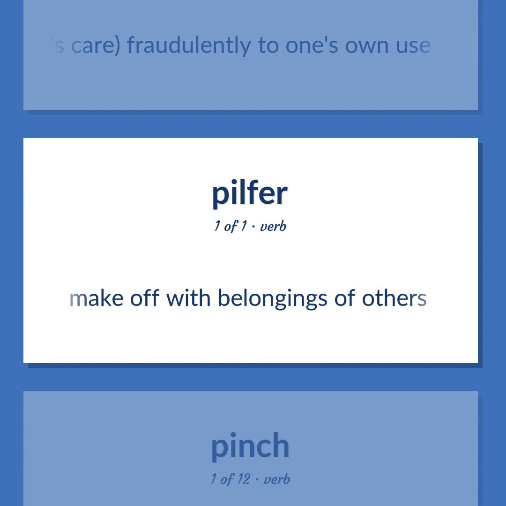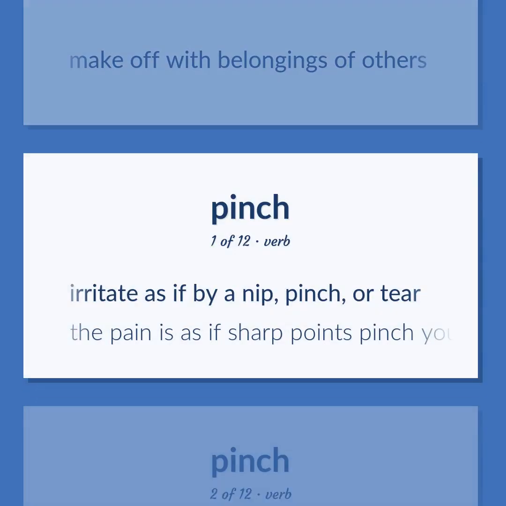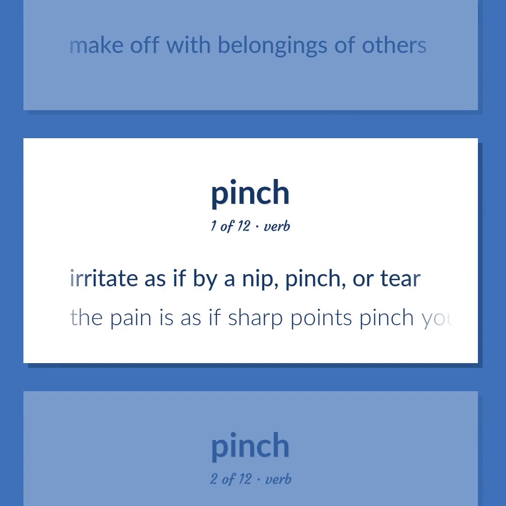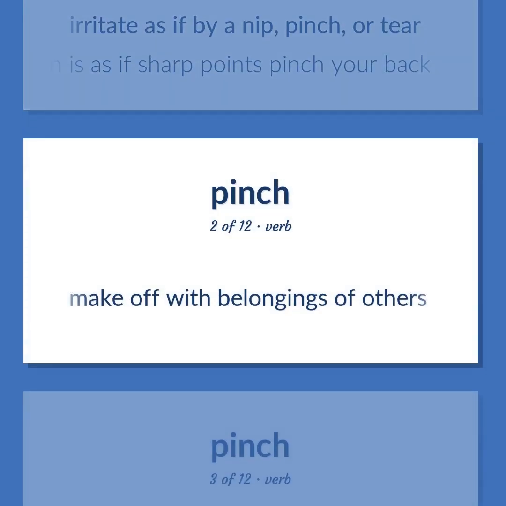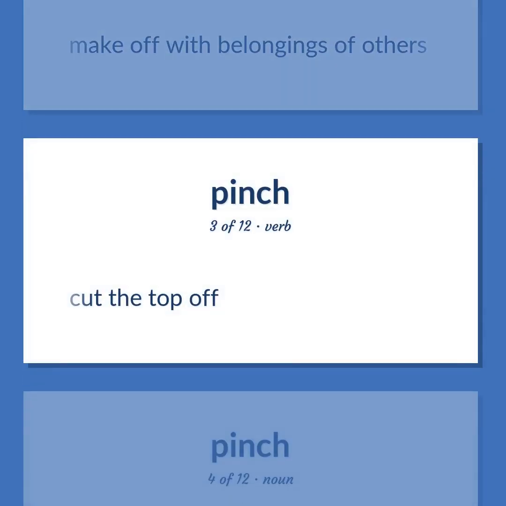Make off with belongings of others. Irritate as if by a nip, pinch, or tear. The pain is as if sharp points pinch your back. Make off with belongings of others. Cut the top off.